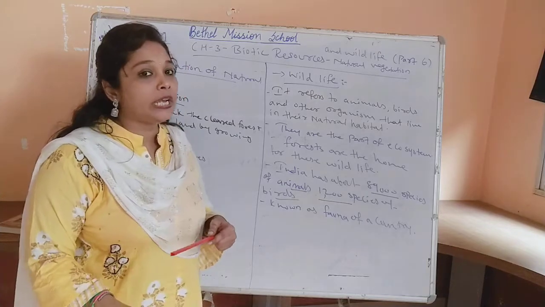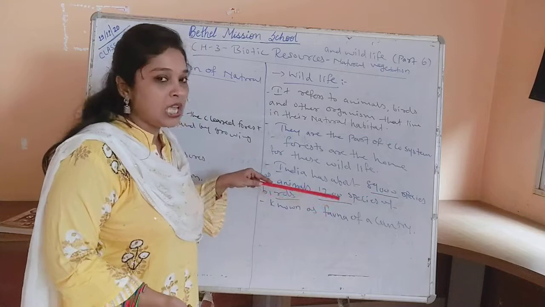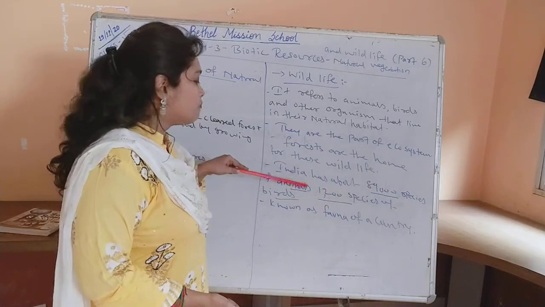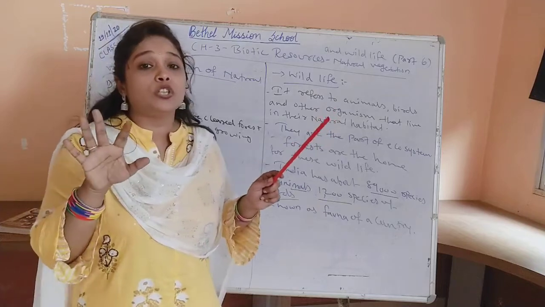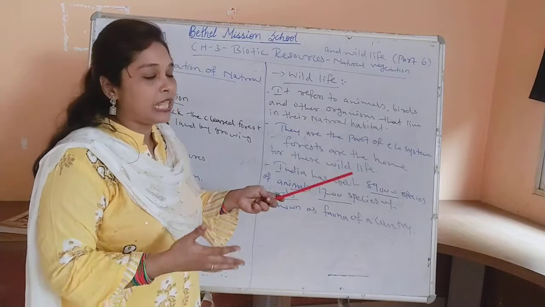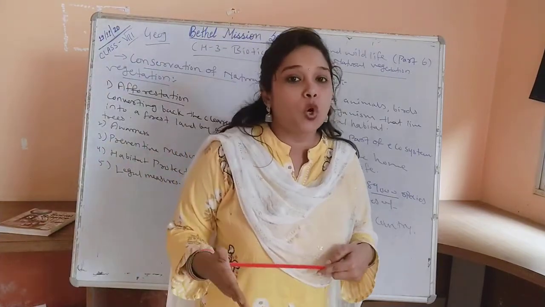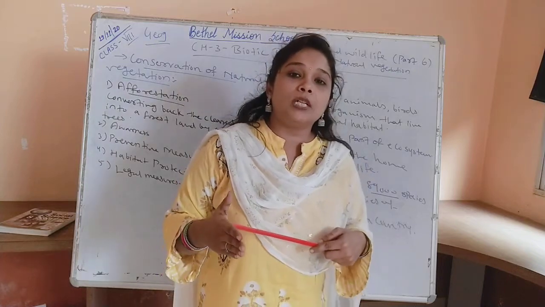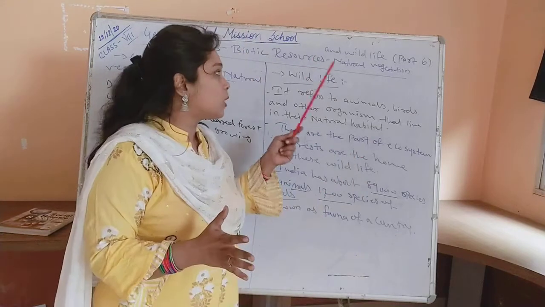Now when we talk about India, India has about 89,000 species of animals and 12,000 species of birds. And India has 8% of the wild animals in the world. Natural vegetation can be called flora. In the same way, wild animals can be called the fauna of a country. So I hope you have understood what wildlife is.